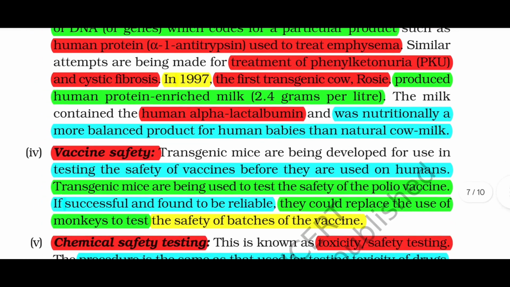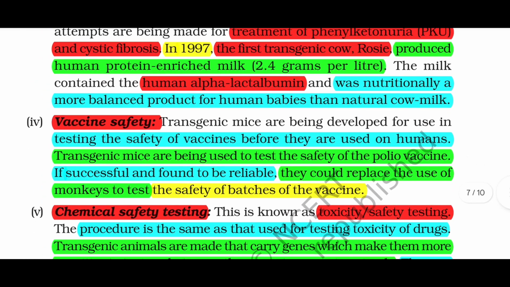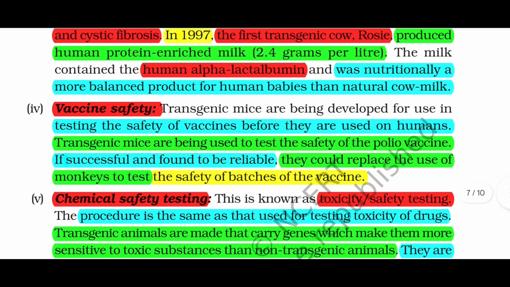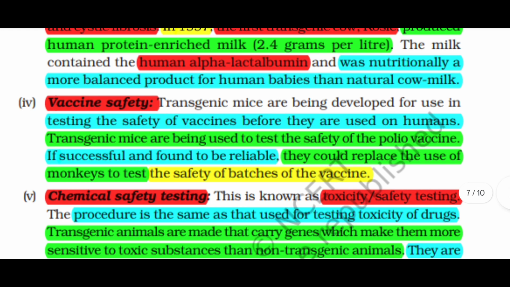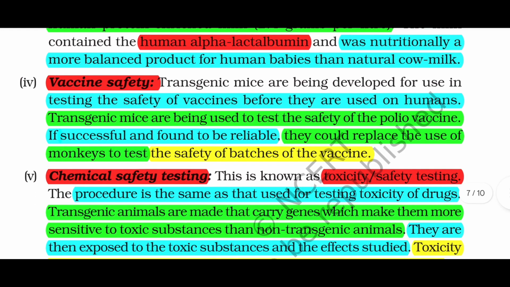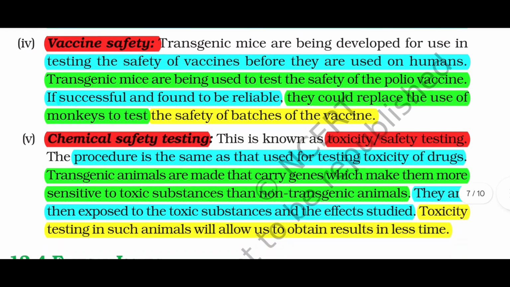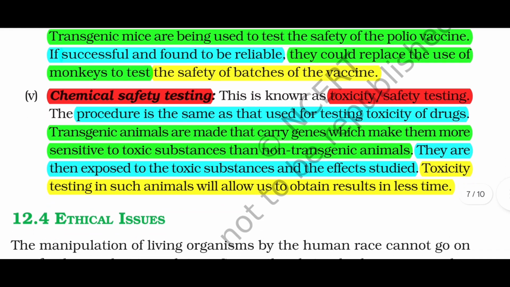Fourth, vaccine safety. Transgenic mice are being developed for use in testing the safety of vaccines before they are used on humans. Transgenic mice are being used to test the safety of the polio vaccine. If successful and found to be reliable, they could replace the use of monkeys to test the safety of batches of the vaccine. Fifth, chemical safety testing.